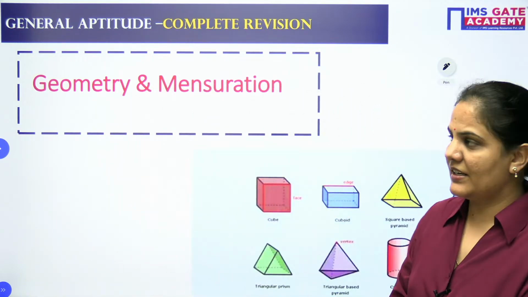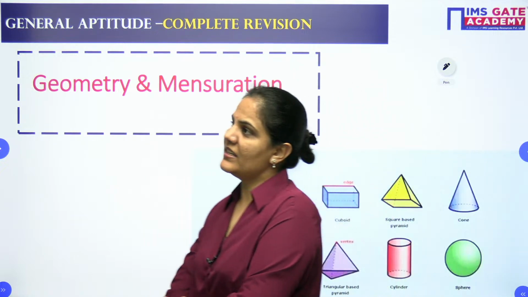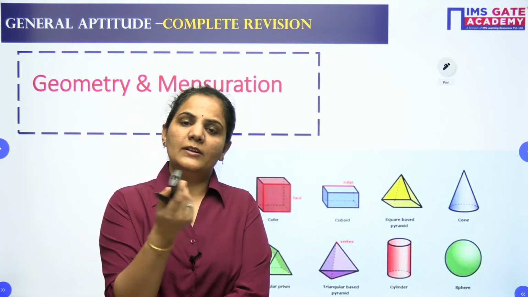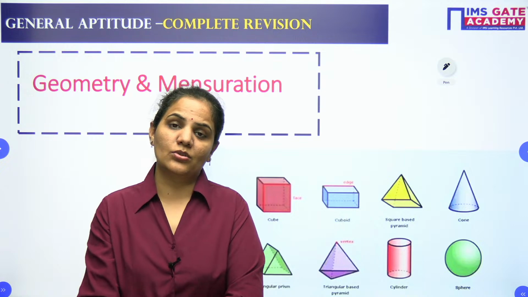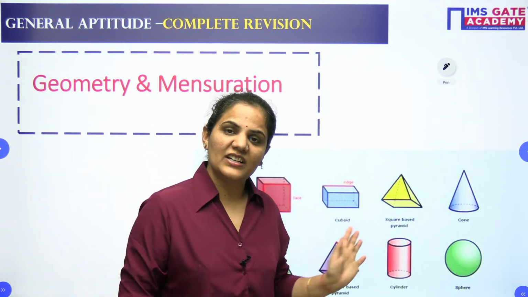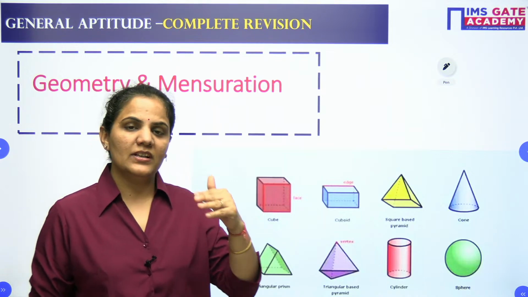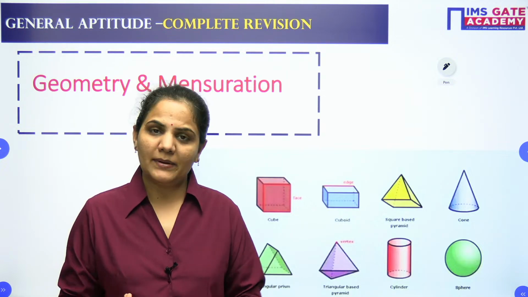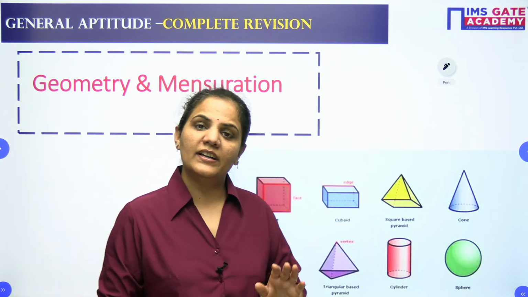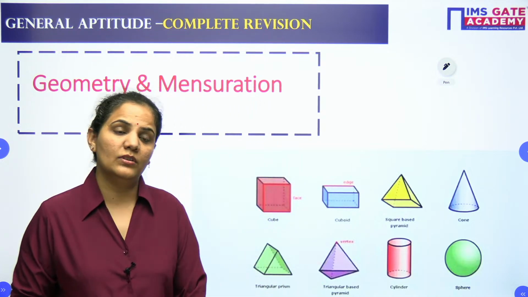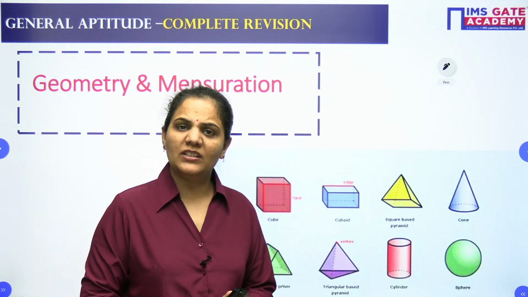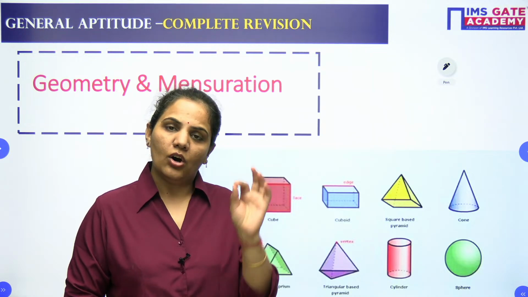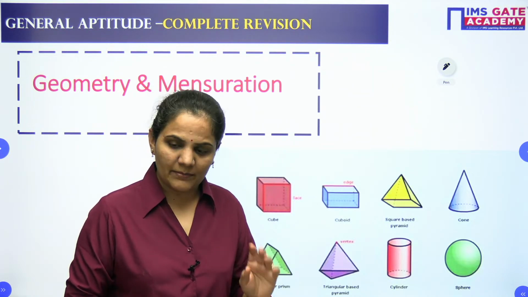Let's start with the question directly, because in geometry and mensuration you should know the basic requirements for this specific chapter. You should know about lines, triangles, angles. You should know about 2D figures and 3D figures. You should know the area of every figure, in 2D and 3D both, and the volume also. Although we cover everything in the classroom, if you are missing something, you can use the class 10th or 9th NCERT book, where all the important formulas for geometry and mensuration are mentioned.